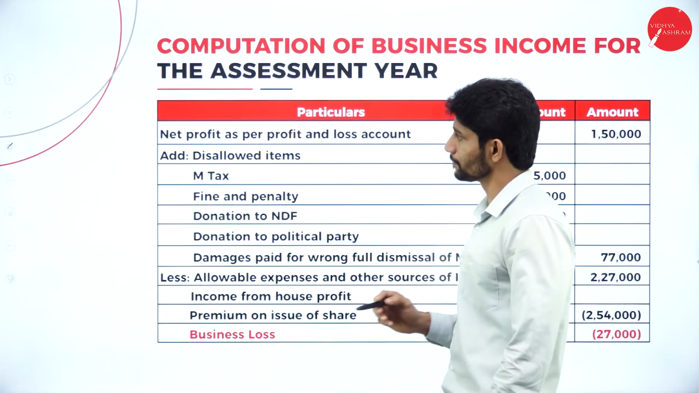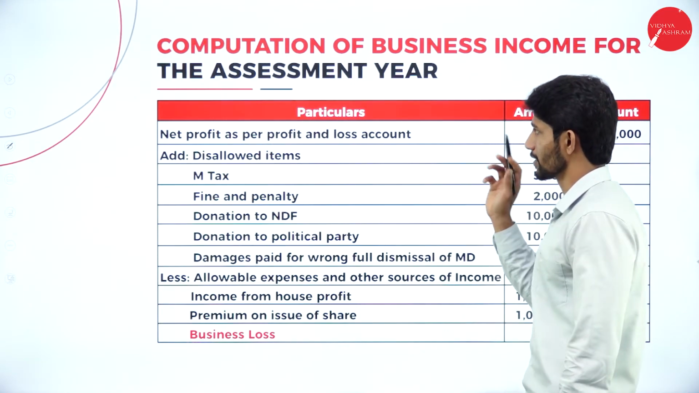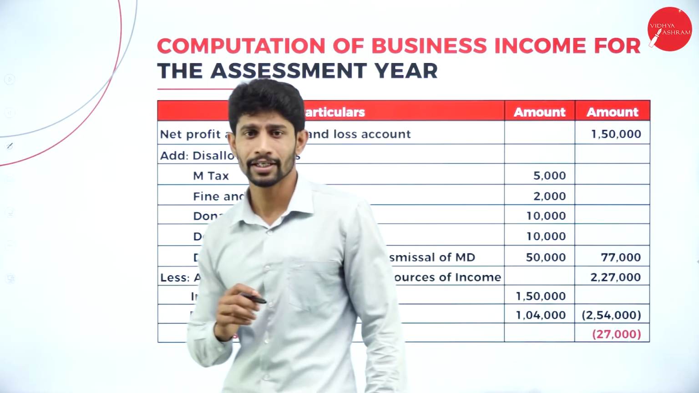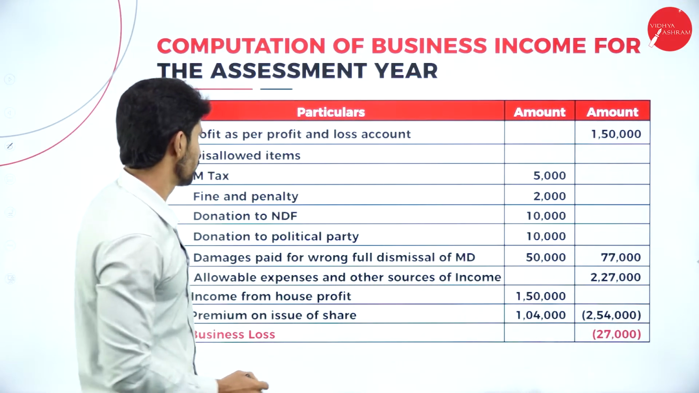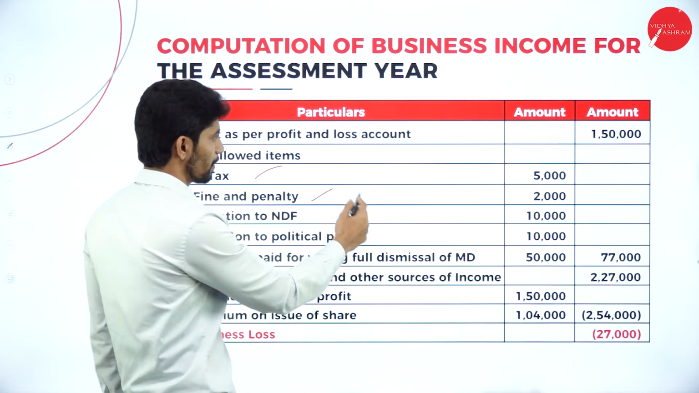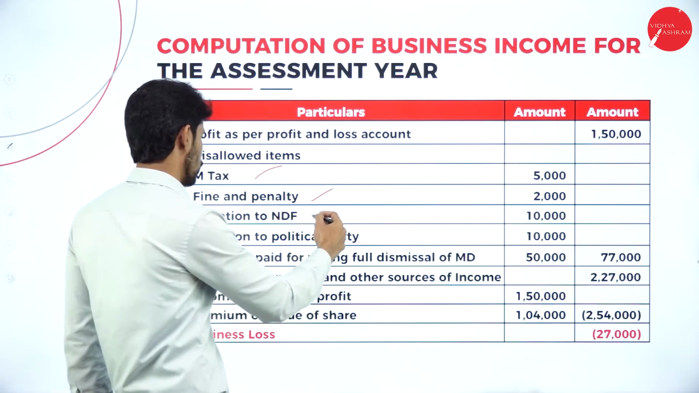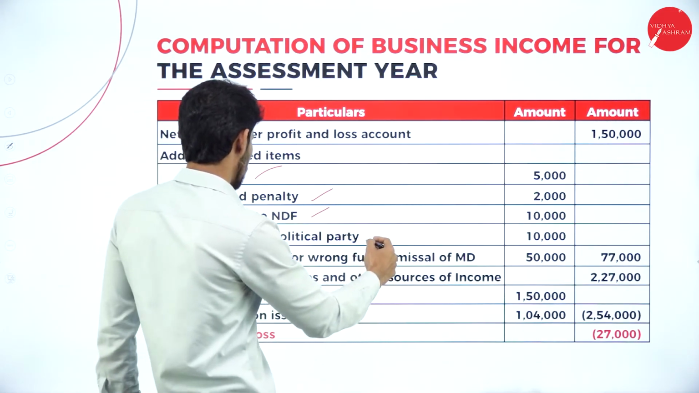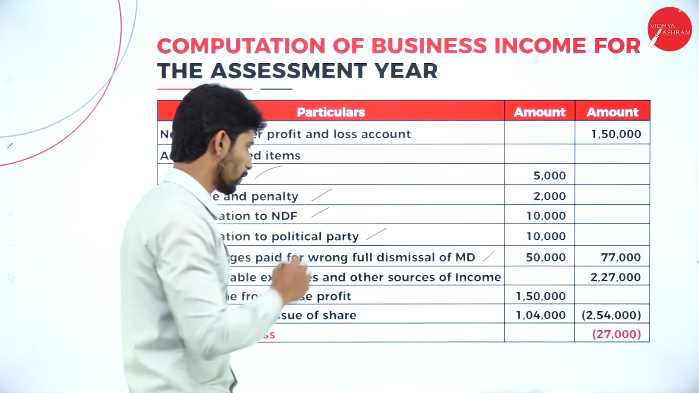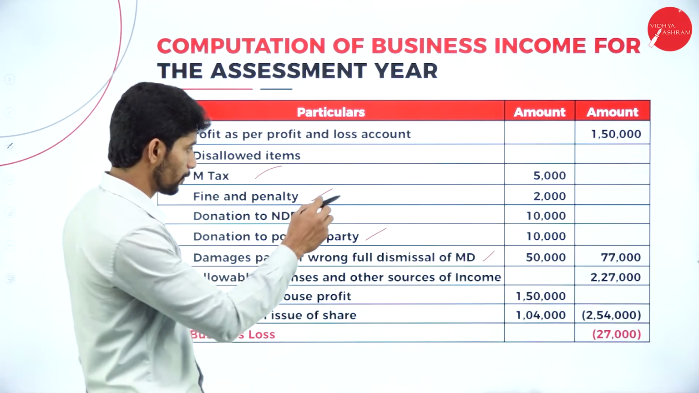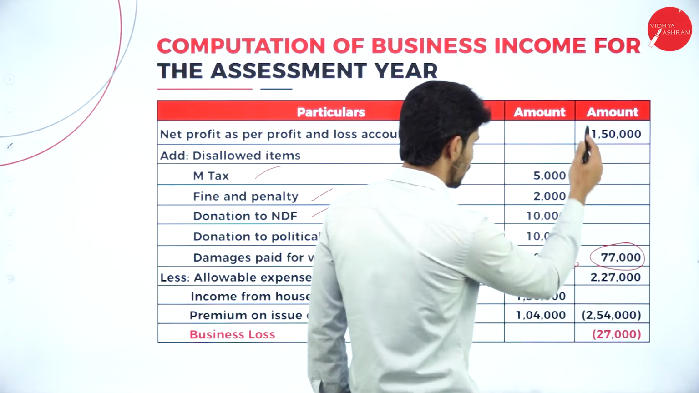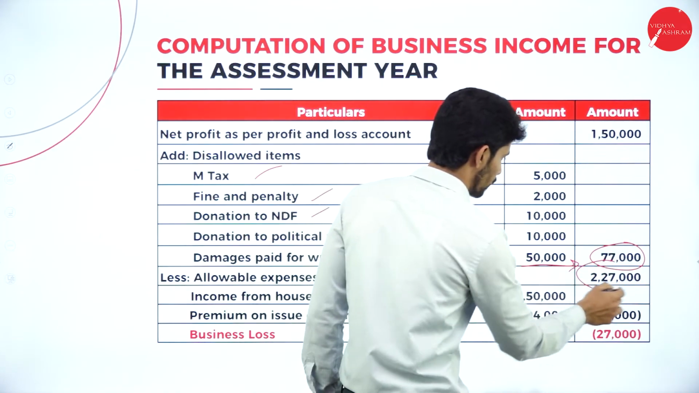So moving further, computation of business income for the assessment year. Net profit as per P&L account is rupees 1,50,000. So disallowed items: municipal tax, 5,000. Fine and penalty, 2,000. Donation to NDF, 10,000. Donation to political party, 10,000. And damages paid for wrongful dismissal of MD, 50,000. So total it, you will get 77,000. So add 77,000 with 1,50,000, you will get 2,27,000.